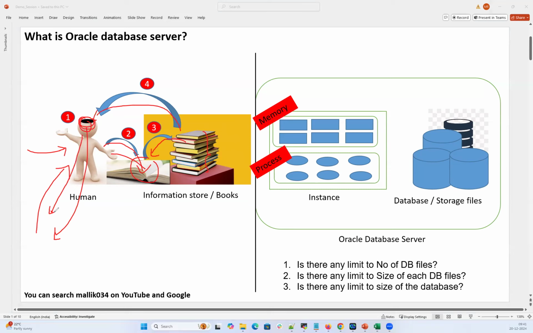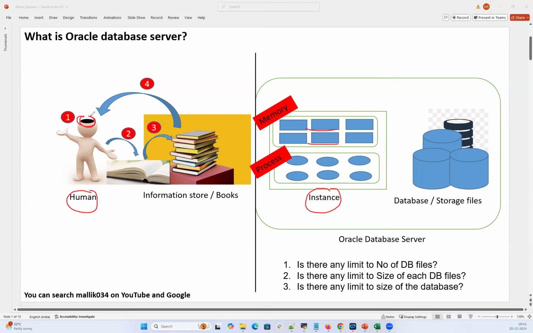It's the same as how the database architecture works, in correlation with how day-to-day human life works. Here, this instance is nothing but we humans, and the memory this instance has is like the memory humans have. The background processes, which write into the book and read the book, are like the pair of hands, and the books storing the data are your data files.